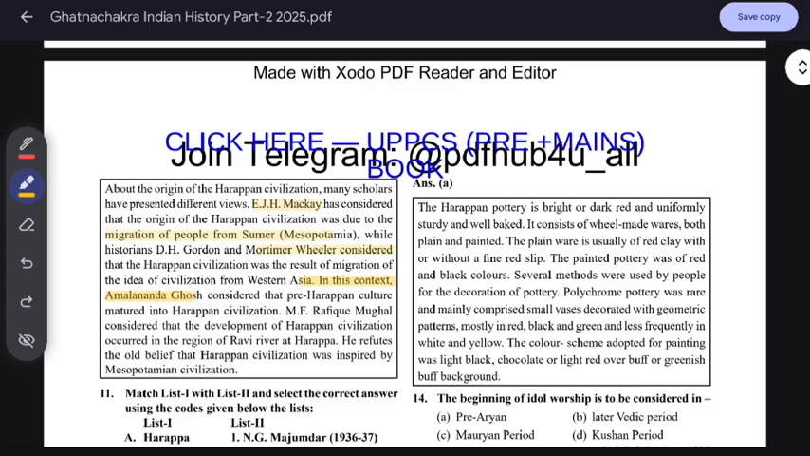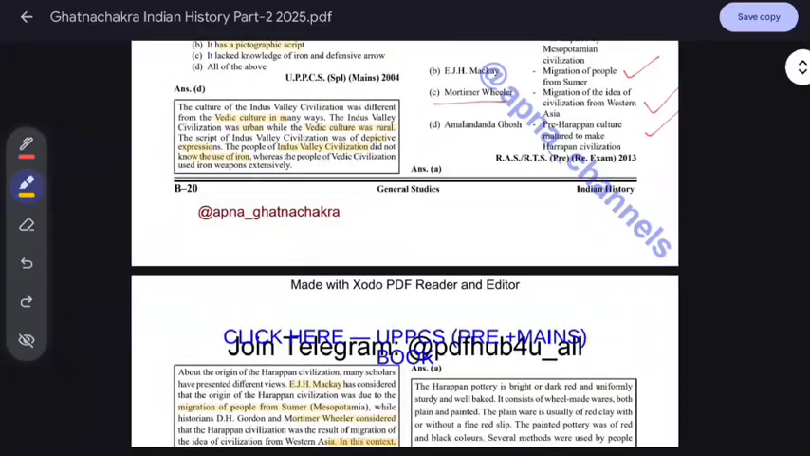Amalananda Ghosh considered that the pre-Harappan culture matured into Harappan civilization, while Yamya Rafiq Mughal considered that the development of Harappan civilization occurred in the Ravi River region. Rafiq refused the old belief that Harappan civilization was inspired by Mesopotamia. It was actually in the Ravi region.